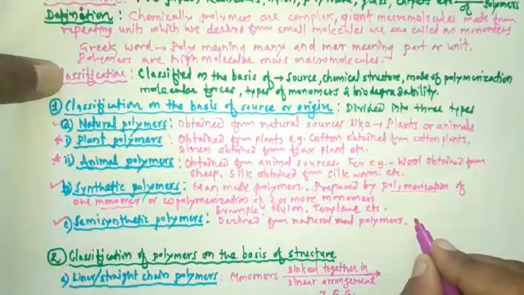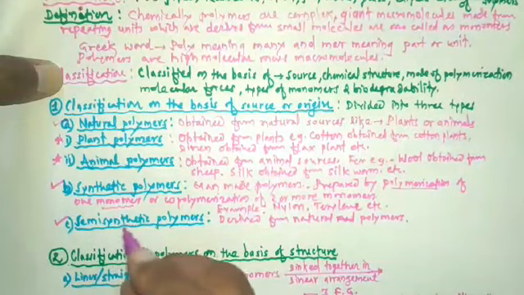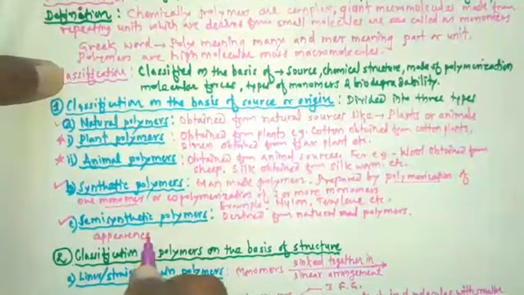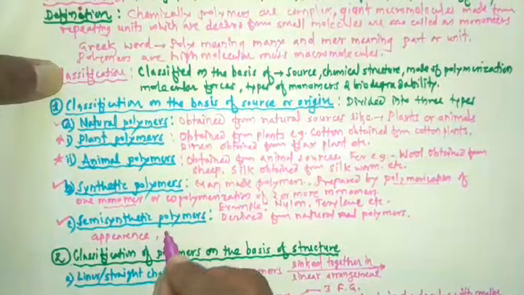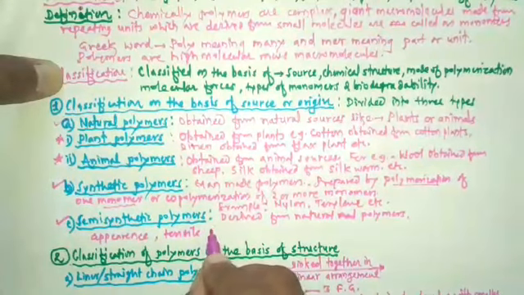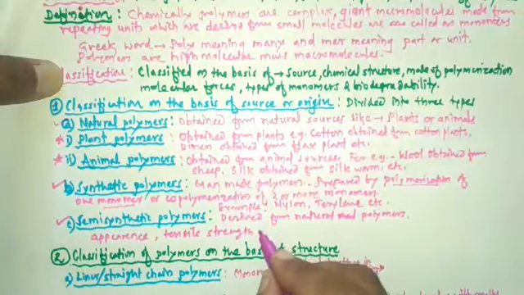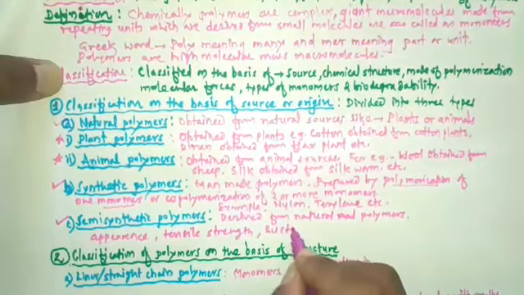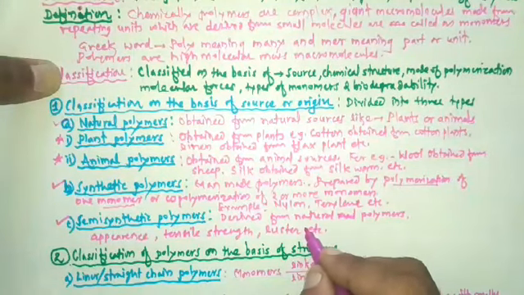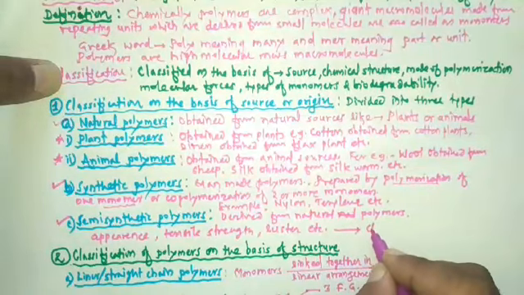The properties of natural polymers like appearance, tensile strength, luster, etc. are modified by using chemical treatment.